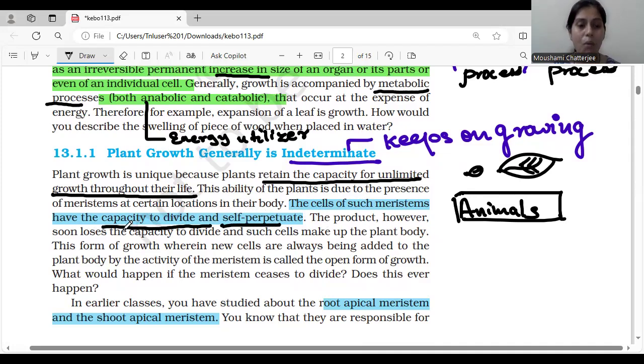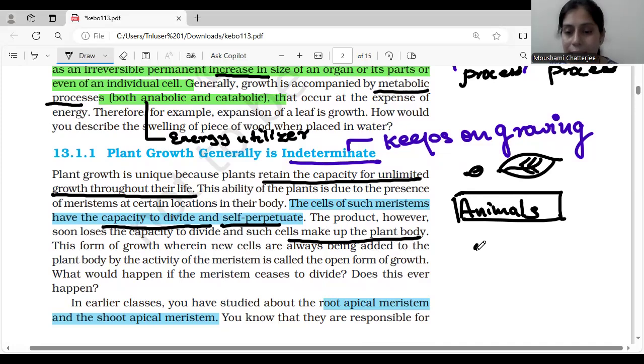The product, however, soon loses the capacity to divide, okay? They will lose the capacity to divide only when they have to be converted into a permanent tissue, okay? So they lose the capacity to divide, and such cells make up the plant body. So how is the rest of the plant body going to be determined? Only after these cells have lost the capacity to divide. And this forms the growth wherein new cells are always being added to the plant body.